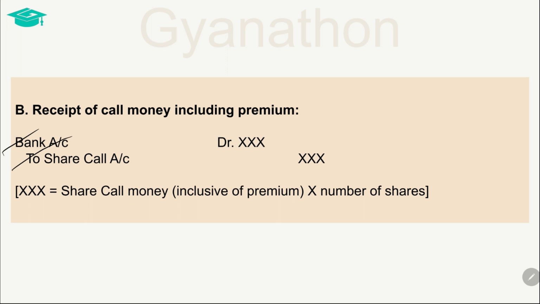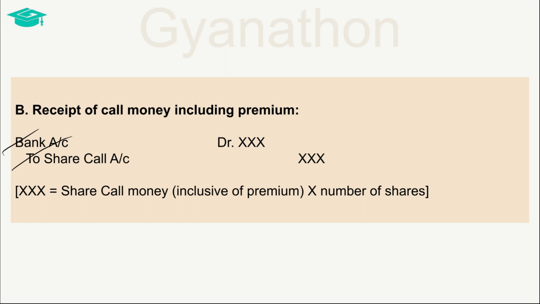Here, there is no requirement to make any distinction between the nominal value of the share call and the premium amount, since such bifurcation has already been made and posted to the share capital account and the securities premium account respectively when the amount due on share call had been recorded.